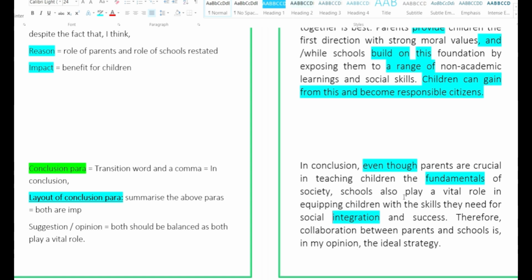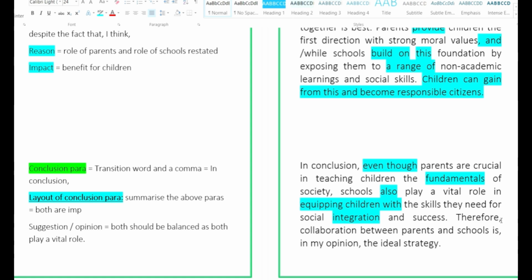The word also here is very important because you are showing the equal importance to both parents and schools. We are again using the word equipping, and it is with the phrasal word which is equipping with. Earlier we have used equipped to. Now this is equipping with. That is contributing to. The last line.